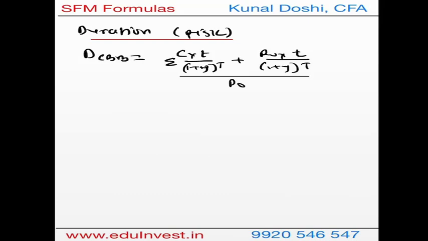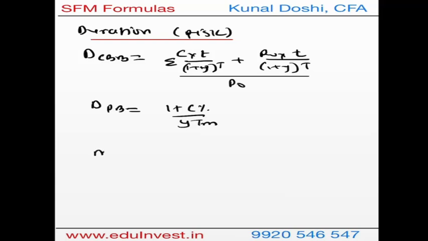However, a much better way of calculating duration is to do it in a tabular format. Duration can also be calculated approximately for a perpetual bond, where the duration is nothing but 1 plus coupon percentage upon YTM. This is not an exact way, but this is where you can find the approximate duration.